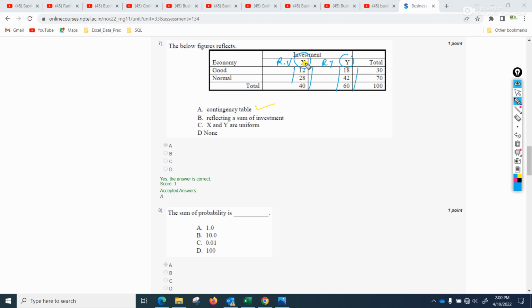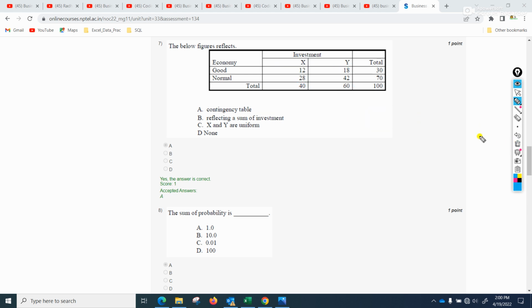So economy is x, and good happens 12 times and normal 28 times. So frequency is also given. So we have all three criteria met: two random variables x and y, frequency given like 12 and 28, here 18 and 42, and it is in tabular form. So this represents a contingency table.